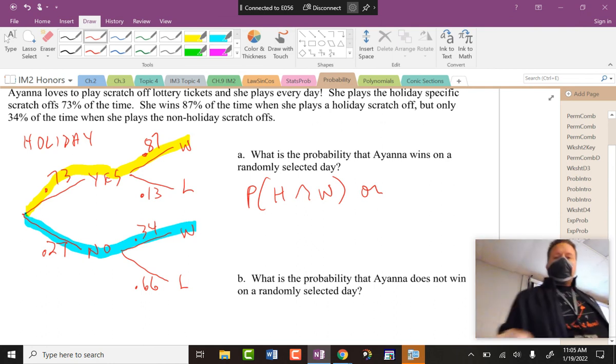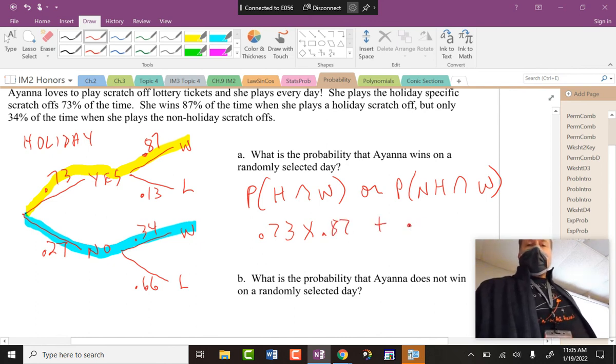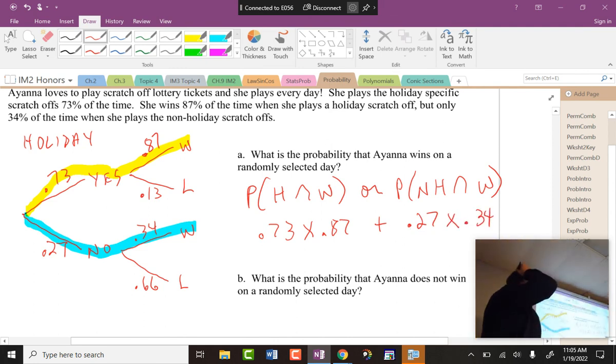So these are separated by plus. Or you could play not a holiday and still win, right? And then it's the same old like the last one. You had a 73% chance of picking a holiday and then winning, or not holiday and then winning. So that's why this sets up those scenarios.